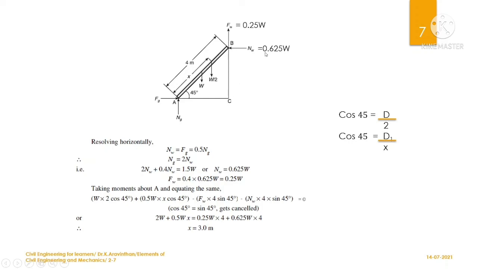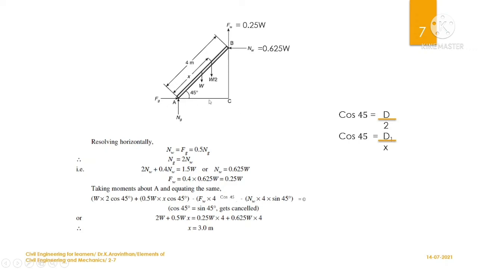The remaining term is NW into the distance. NW, we know, is 0.625 W, and you multiply it by the vertical distance. You can use sin theta. Sin 45 will be opposite by hypotenuse, so the distance BC will be 4 into sin 45 degree. So 4 into sin 45 degree will be NW. Then FW into the distance.